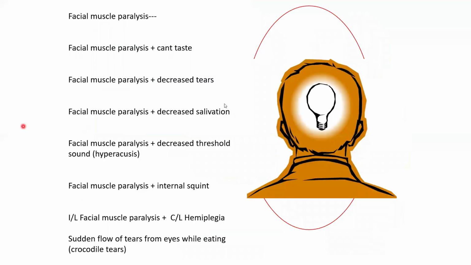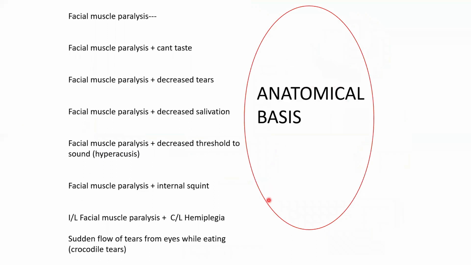So this is what I was talking about. Facial nerve injury doesn't exclusively involve facial muscle paralysis alone. There's a lot more to add to it, and that is the purpose of this lecture. So if you want to write about the facial nerve as an essay or as a detailed answer, these are the headings under which we have to read about it.